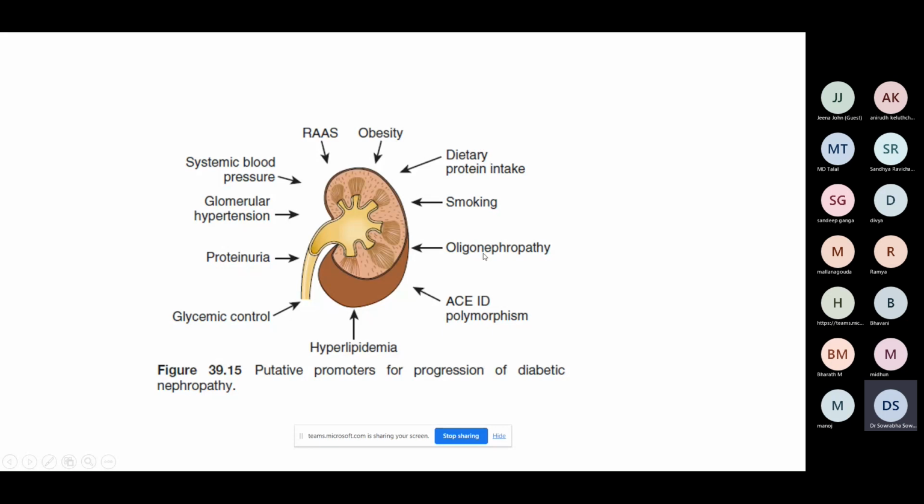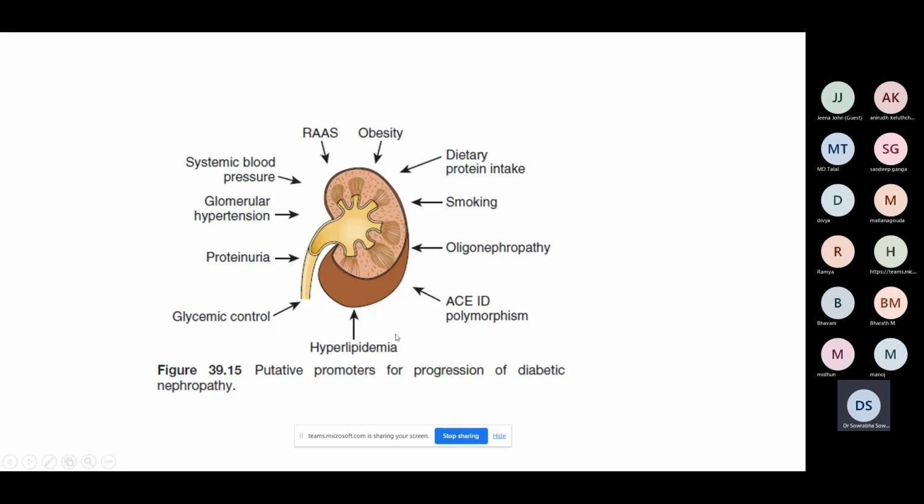Oligonephropathy means the number of nephrons is low. Suppose someone is born with low nephrons. There is a theory called Barker's hypothesis in pediatrics, where a low birth weight baby is born with a lower number of nephrons, whereas a term baby, born after complete maturity, will have a normal number of nephrons for the age. So if a person is born with a decreased reserve of nephrons, obviously his kidney is going to fail much earlier because the working units are fewer. So that is what is meant by oligonephropathy.